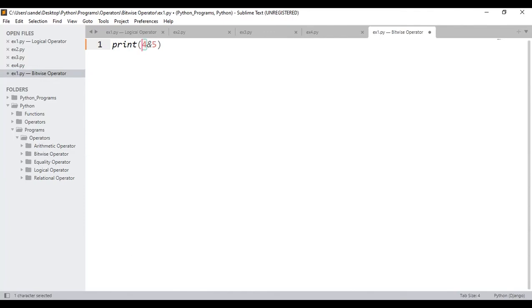4 means what? Think and answer. Just now you have learned, right? 4 means what? Is that a non-zero number? Non-zero number means what? True. Please tell me, if it is true, what will happen?